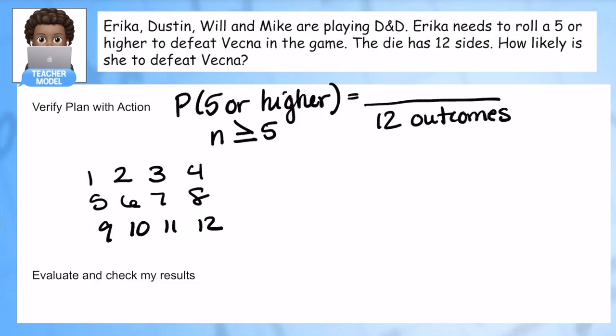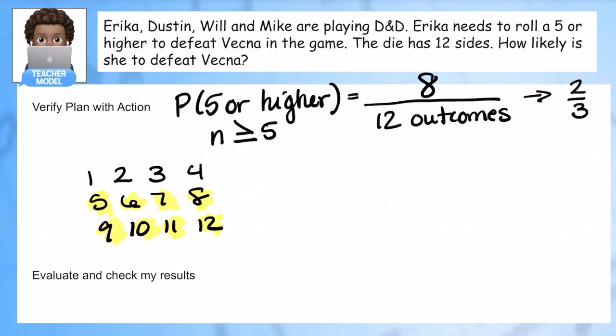So how many of them are 5 or greater? Well, these are all the ones that are greater than 5. So there's 7. And we're also going to include 5 in that set because it's a 5 or higher, meaning there are 8 favorable outcomes. If any of those 8 things happen, then it is our favorable outcome out of all of them. All right, so we're going to figure out that probability. We can actually do that pretty easily. I'm going to simplify this